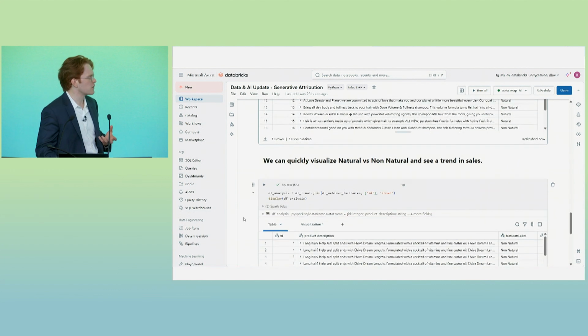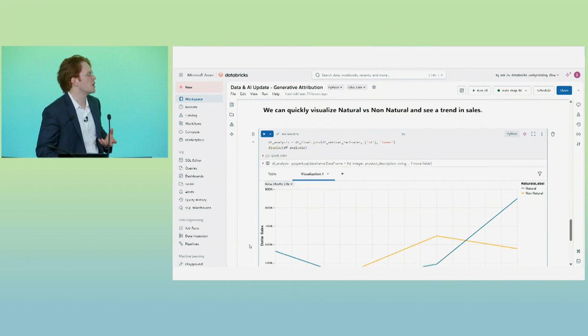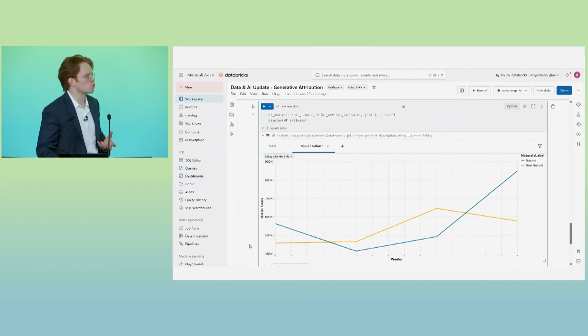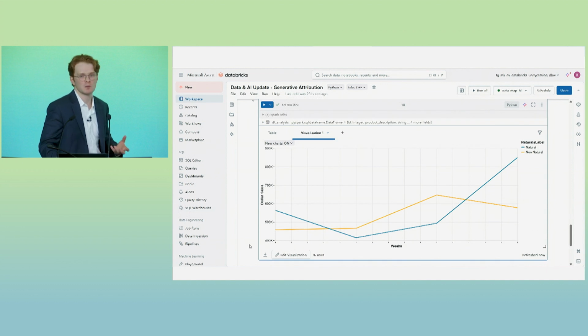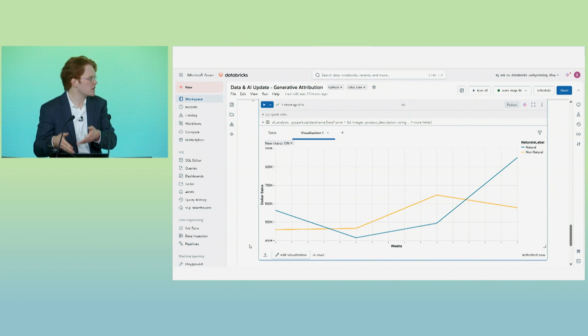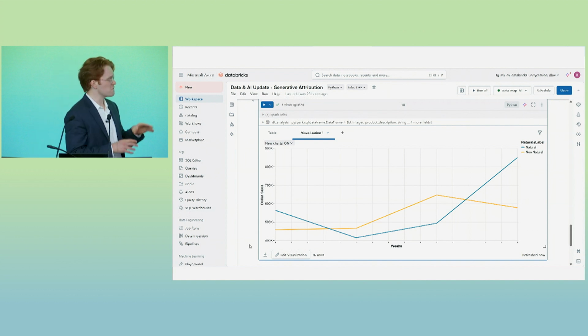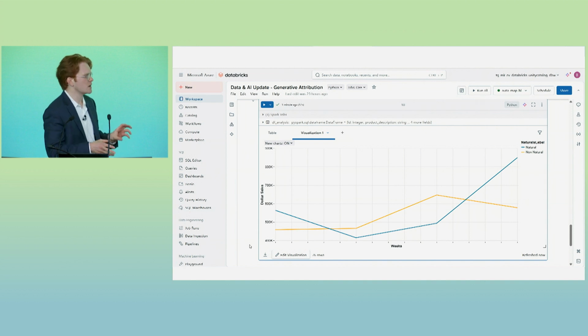So that's what I just want to demonstrate very quickly here within this visualization is the way in which we're able to tell over the past week that, for example, our natural segment is booming for whatever reason, and non-naturals is decreasing, right? And again, a simple visualization to illustrate sales over time and just illustrate it very quickly with some sample data within Databricks. But it's very easy for us to now take this attribution that we've defined and appended and extended our product attribution table for, and subsequently apply it within our enterprise visualization tool of choice, whether that be Power BI, Tableau, Qlik, or something else, right? So very easy to take what we have, append our product dimension, and see it materialize very quickly so we can have actionable decisions based off of it.